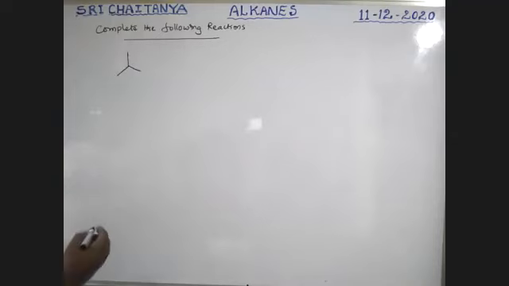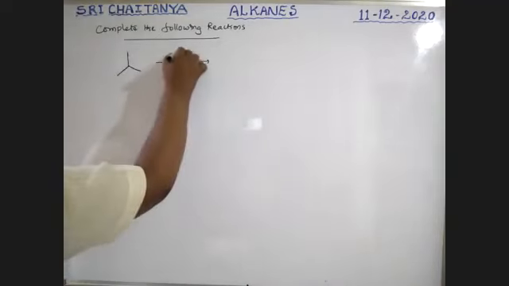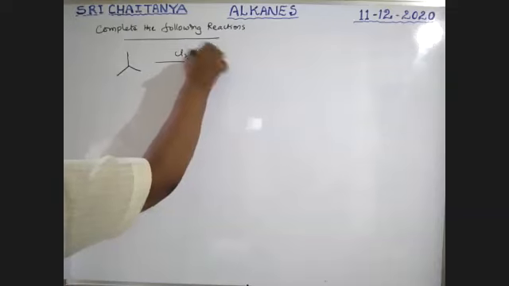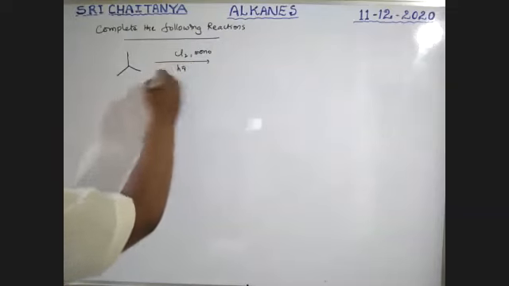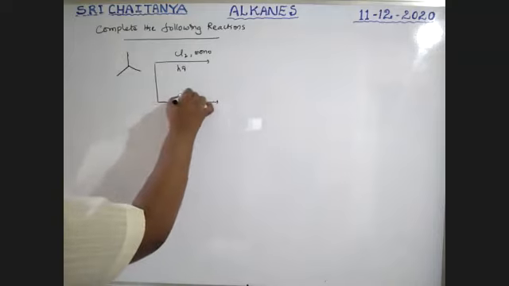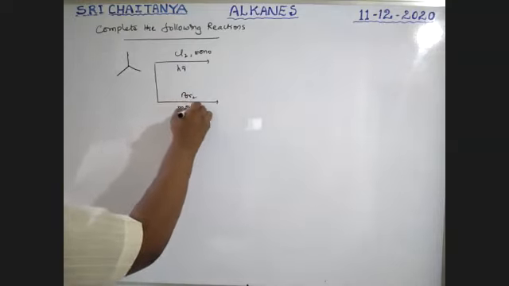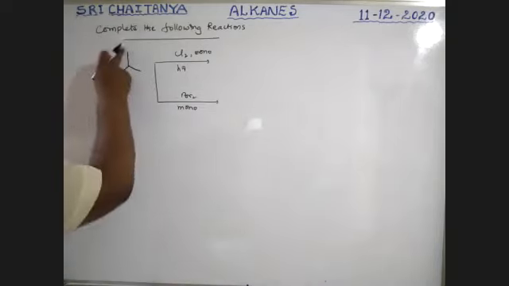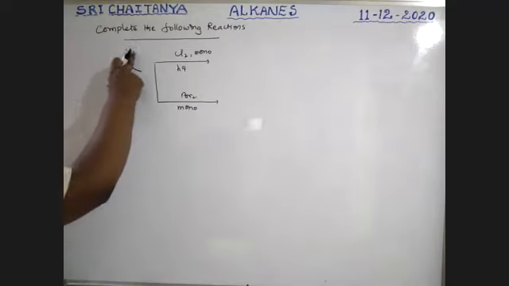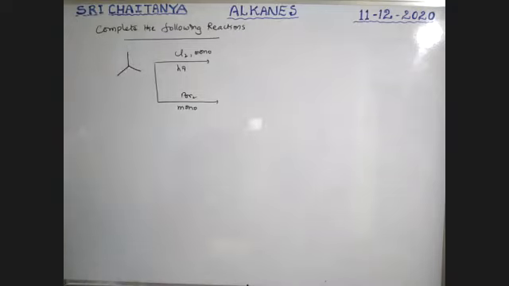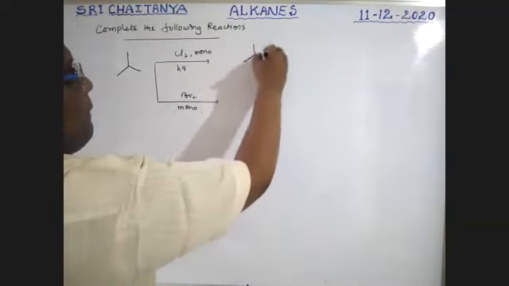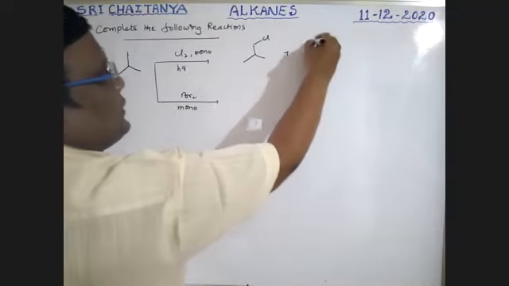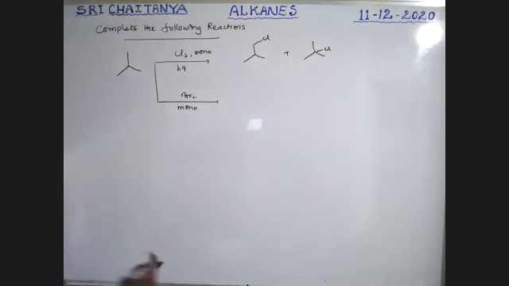This is the compound, boys. Cl2 monochlorination, sunlight. What is the product? Br2 monobromination. What is the answer? All these are identical. That means the primary hydrogens and tertiary hydrogens both are replaced. So now Cl plus Cl. Both are possible. Okay.